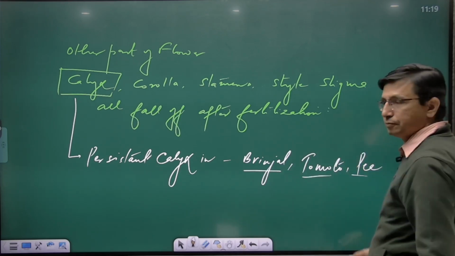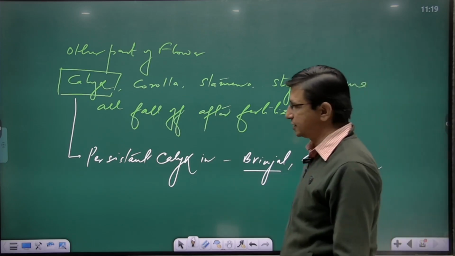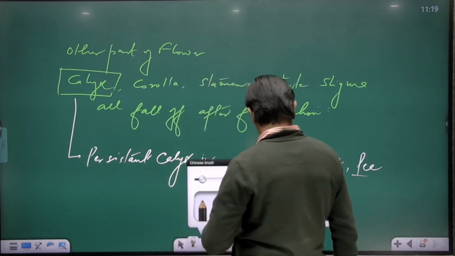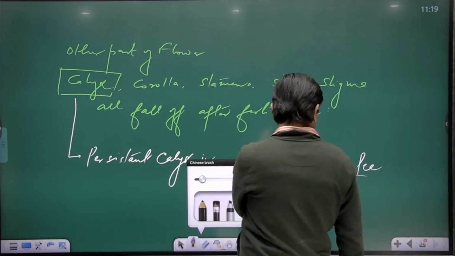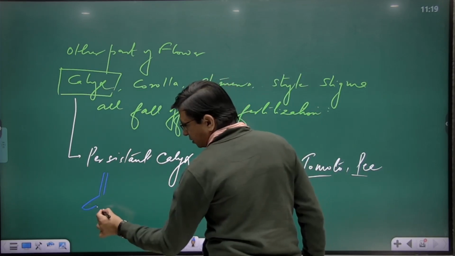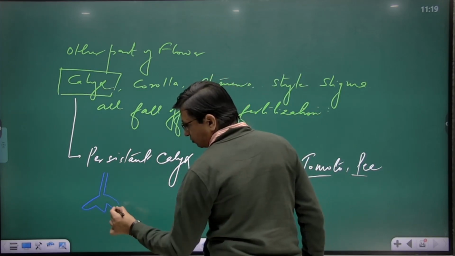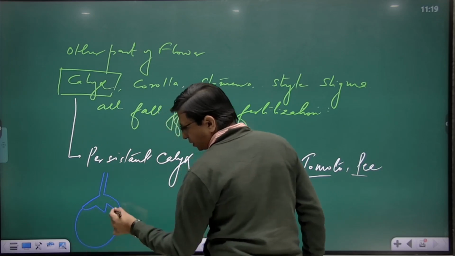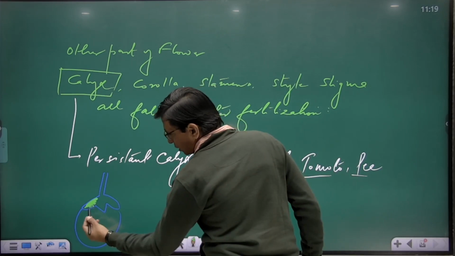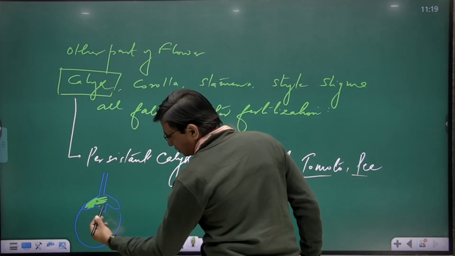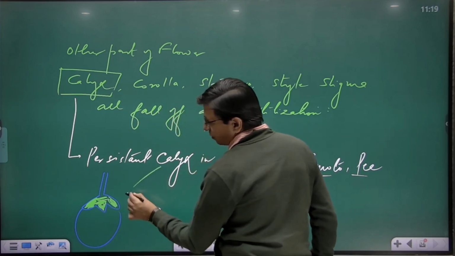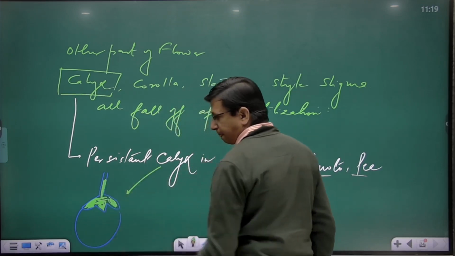Brinjal, tomato and pea have persistent calyx. What is the structure like? If you have seen brinjal, this upper green part that you remove while cooking it, can you tell me what it is? Of course, this is the calyx, and I call this persistent calyx.